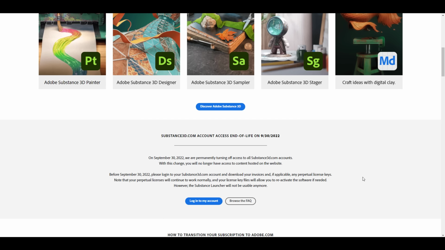Furthermore, despite the fact that you'll not be able to have access to anything hosted on Substance3D.com, the Substance Launcher would also not be useful. So Substance Launcher is also going away in favor of the Creative Cloud. Now, what can you do? You can actually go ahead and download all the perpetual licenses and software like we mentioned earlier, and it's worth knowing that if you do own a perpetual license, it will continue to work. You can also proceed to reactivate this on a different PC.